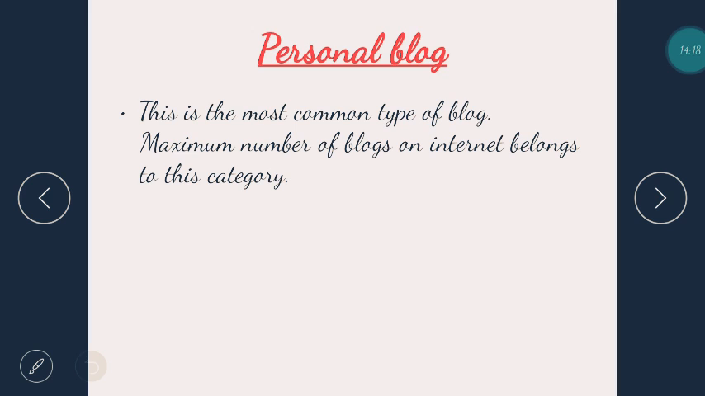Now, what's a personal blog? This is the most common type of blog, and the maximum number of blogs on the internet are from this category. Most people want to describe their feelings, their views, their events, and their past or present, or whatever they feel like.